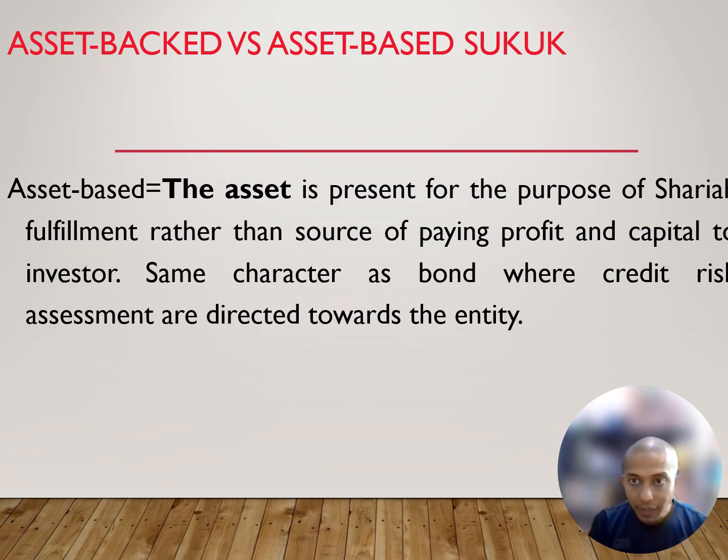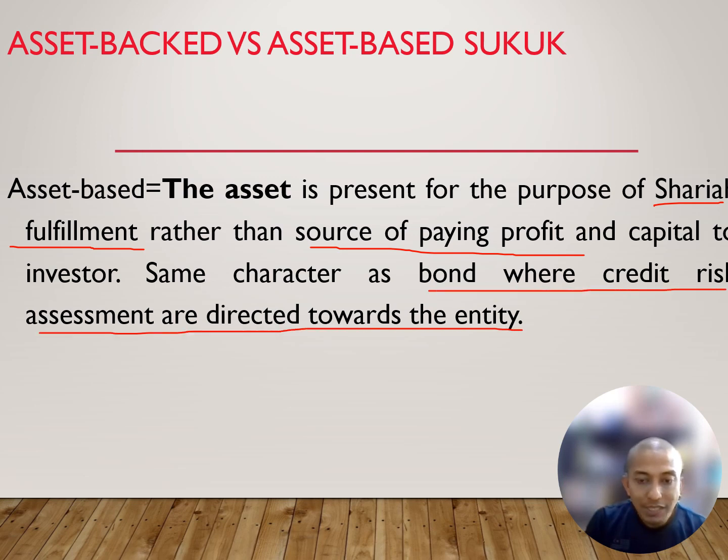While for asset-based sukuk, the asset is present for the purpose of Sharia fulfillment rather than as the source of paying profit and capital to the investor. It has the same character as a bond, where credit risk assessment is directly towards the entity. If it is asset-based sukuk, by right, the asset is not helping the company pay the profit to the investor.